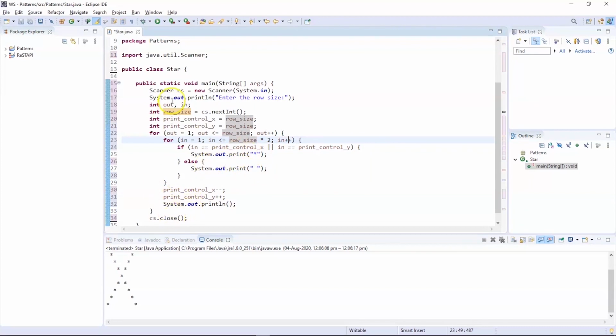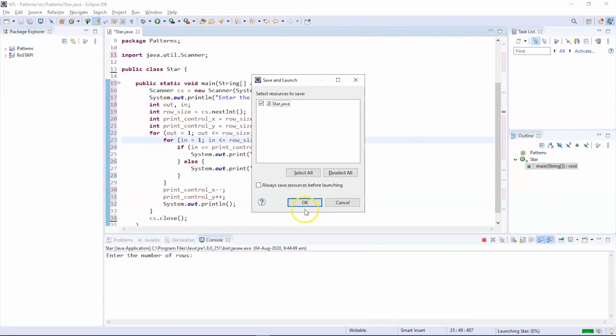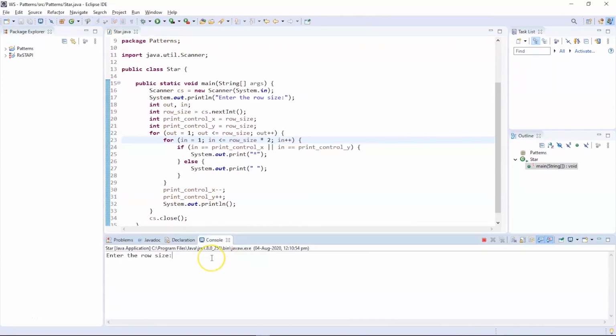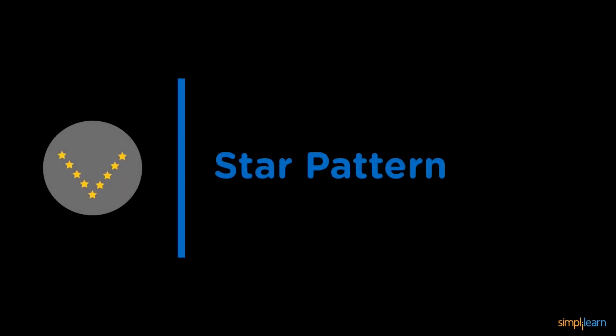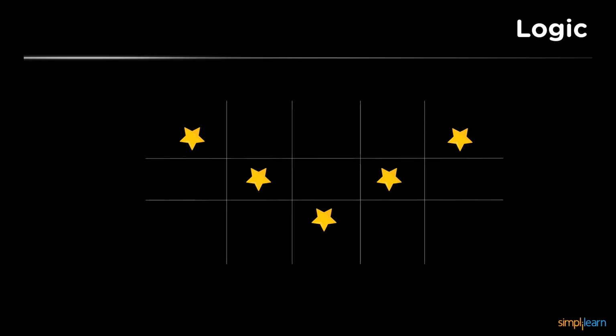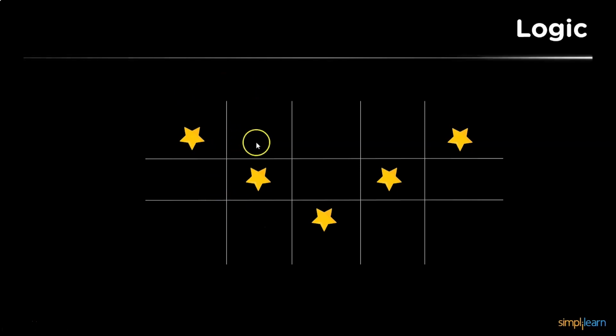Now let us try to execute this program and see the output. Now let us provide the row size, which is 5. As you can see, we have got our desired pattern. Now let us move ahead and execute the next type of pattern, which is the V pattern. Now let us understand the logic behind it. It is completely similar to the previous program, but the difference is the pattern is in an inverted position to the previous one, which is in the proper V format. So now let us check out the code and execute the program.